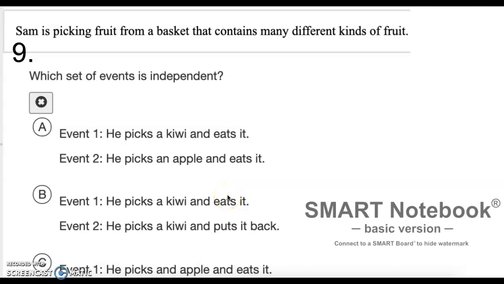Sam is picking fruit from a basket that contains many different kinds of fruit. Which set of events is independent? So when we're talking about probability, independent events do not impact each other. So if one event happens, it does not impact the probability of the second event happening.